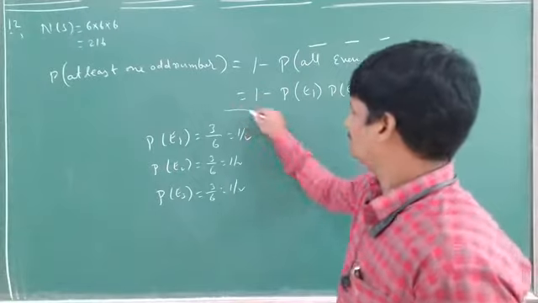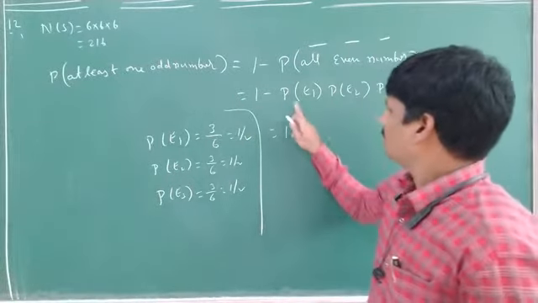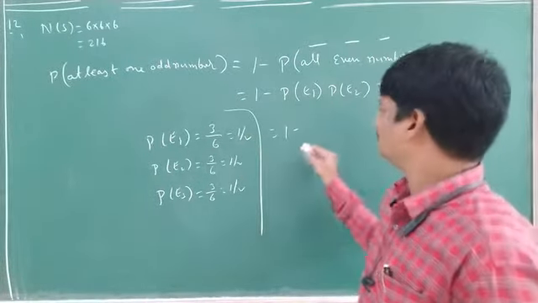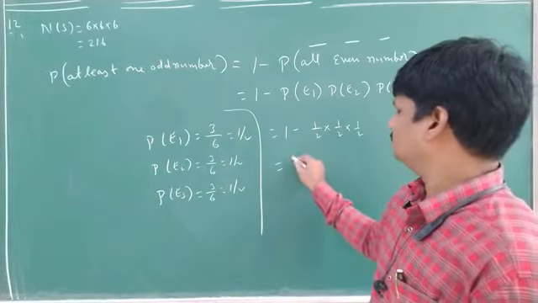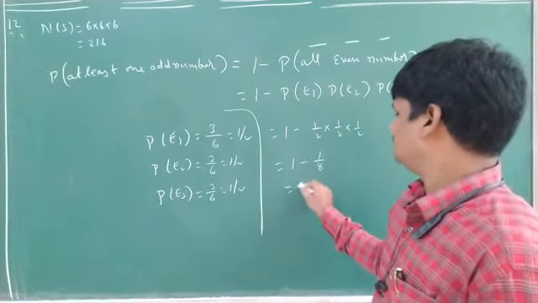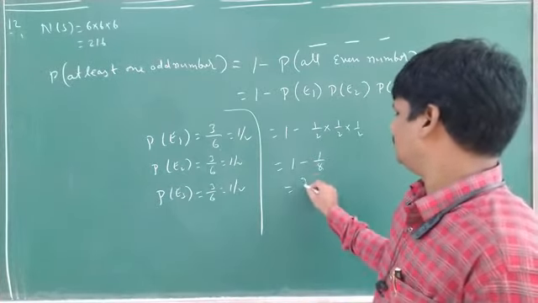That is equal to 1 by 2. Clear? Now, that is equal to 1 minus probability of E1 into E2 into E3, which is 1 by 2 into 1 by 2 into 1 by 2. 1 minus 1 by 8. That is equal to 7 by 8. This is the problem. 7 by 8.